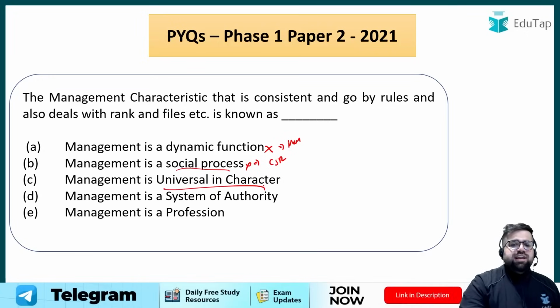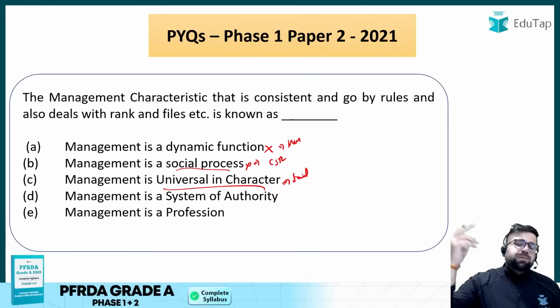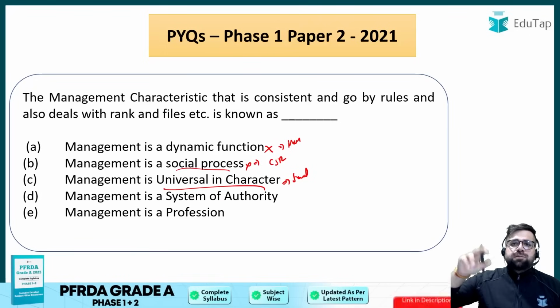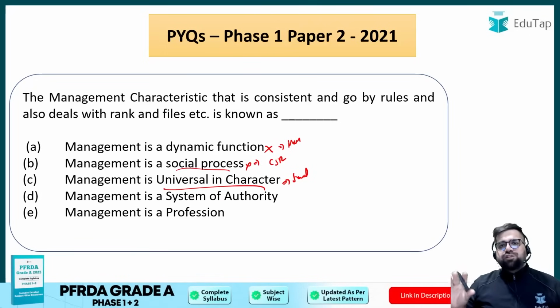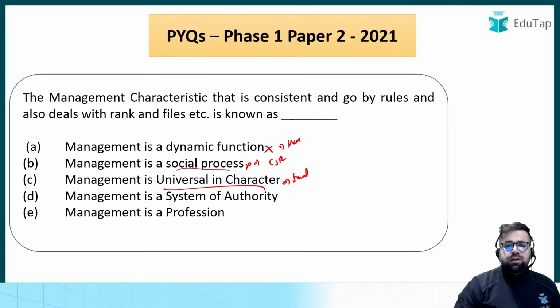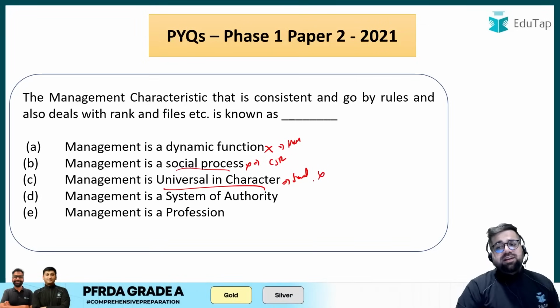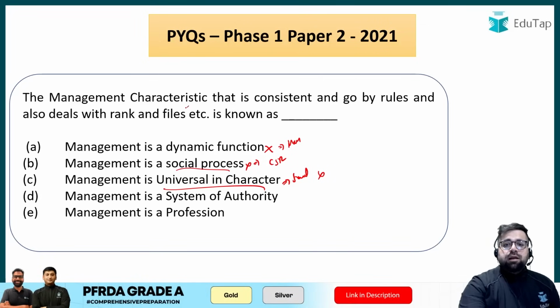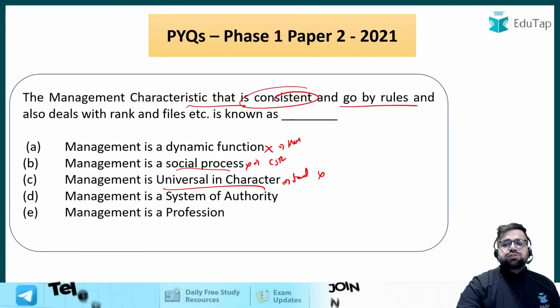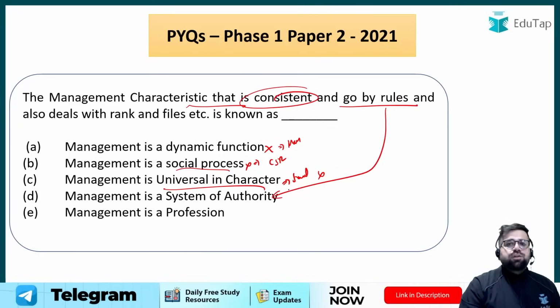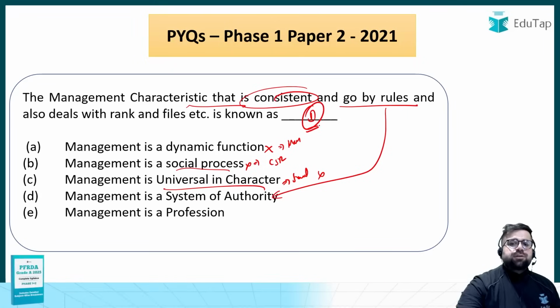Management is universal in character. This basically means even a small business operating in India, even a big business operating in America, or even a business operating in China, they would be using the management principles. But this is not the correct answer. Clearly it says what? Characteristics that it is consistent and goes by the rules. So rules comes under authority only, right? So therefore the correct answer will be option number D.